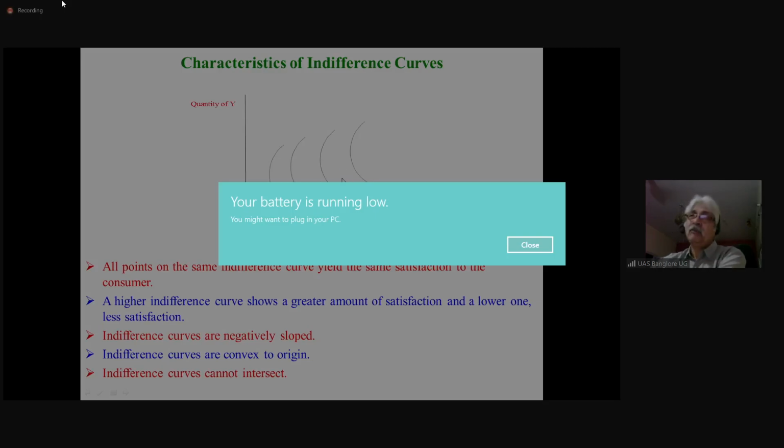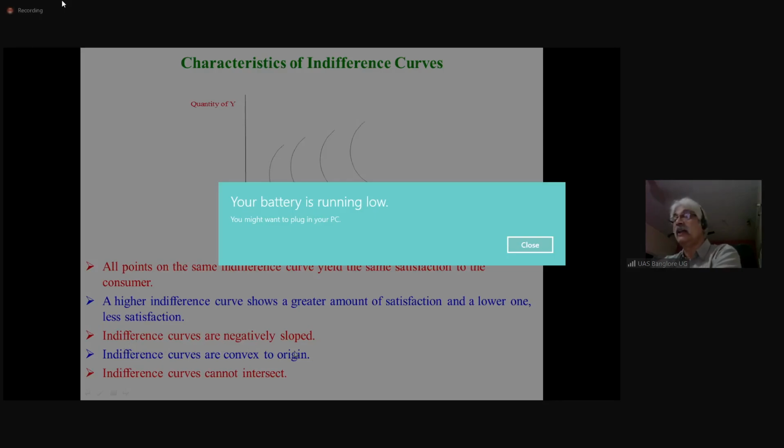And if you move towards the origin, the satisfaction level goes on decreasing. A higher indifference curve shows a greater amount of satisfaction and a lower one less satisfaction.